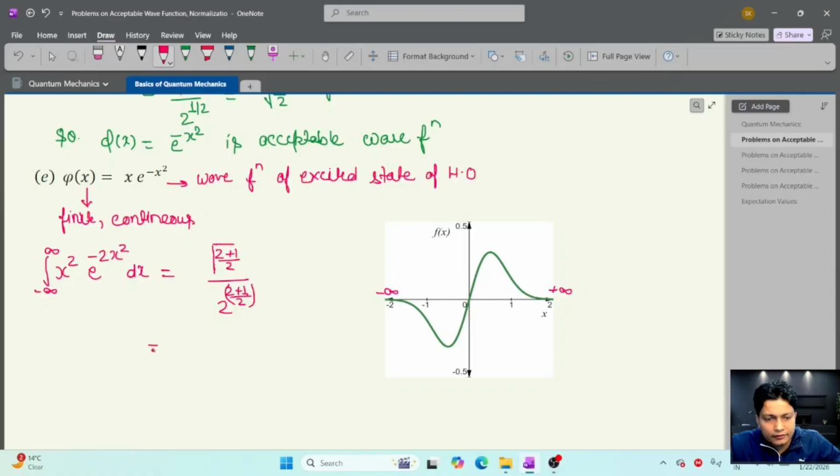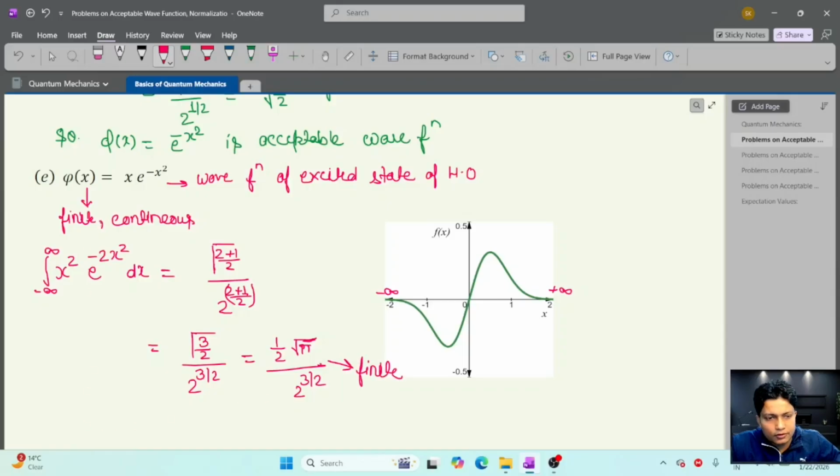and this value will be gamma function of 3 by 2 divided by 2 to the power 3 by 2, and gamma function 3 by 2 means 1 by 2 root pi, divided by 2 to the power 3 by 2. If we want to solve this further, we can, but here we can see this is finite.